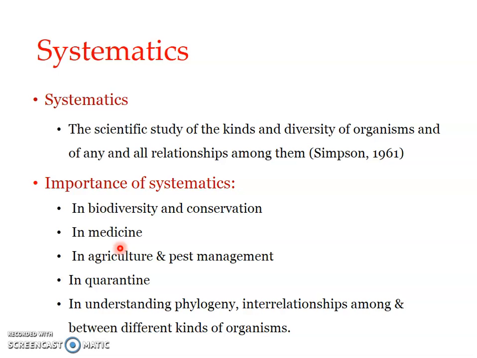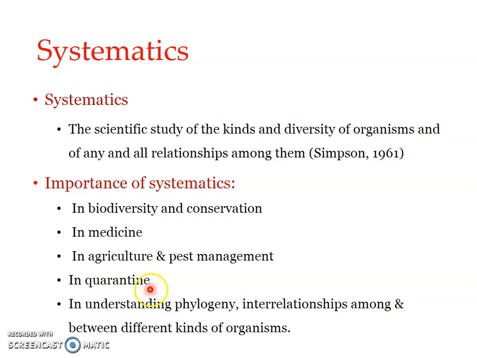Okay. Then we have agriculture and pest management. Obviously, if we know the role of a particular insect in the ecosystem, whether it is a herbivore, whether it is going to be a pest, whether it is a predator of the pest, all those things can be employed. Okay, so pest management, right? It can be used in agriculture.